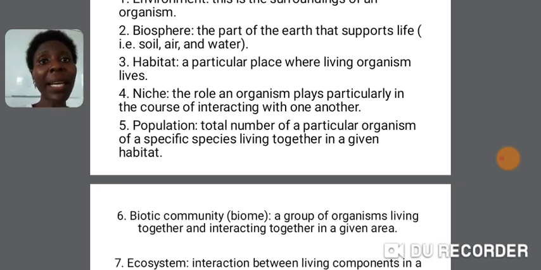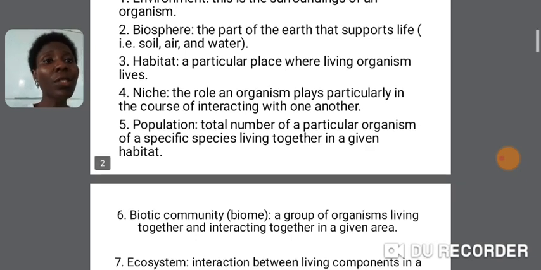For example, the niche of the green plant is photosynthesis. So the termite caste, you see that they have different functions. Some are reproductives, some are for defense, the soldiers, you know. So the different roles an organism will play in its habitat is the niche of that organism in its habitat.